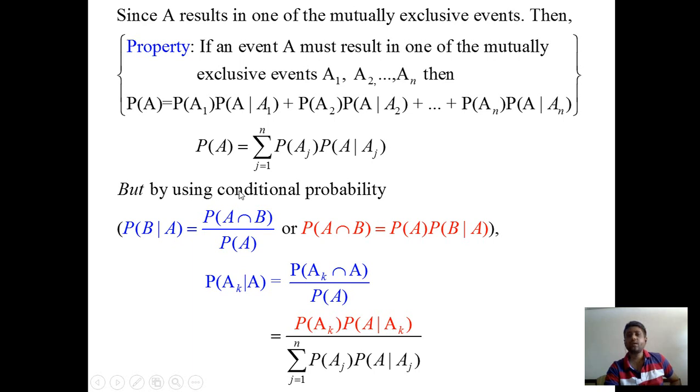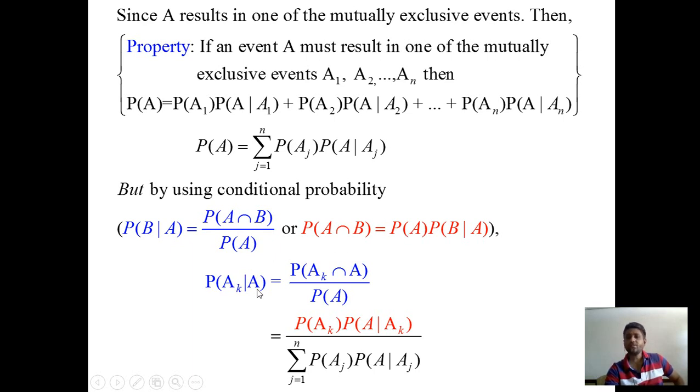But by using conditional probability, these are nothing but statements of conditional probability. Probability of B given A is the probability of A intersection B upon the probability of A. Also, the same statement can be represented as the probability of A intersection B is the probability of A into the probability of B given A, just by cross multiplication.